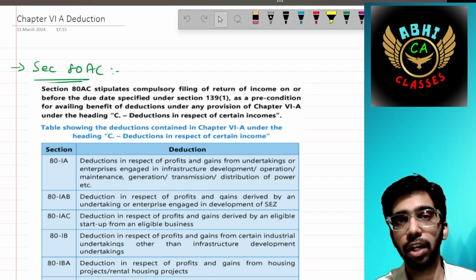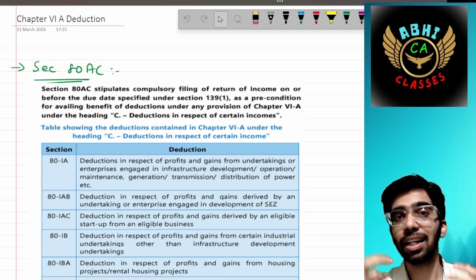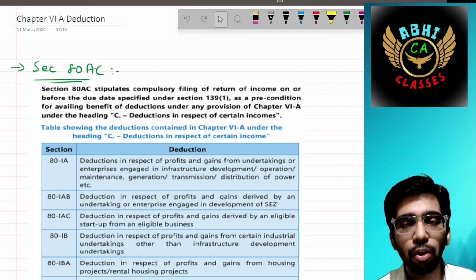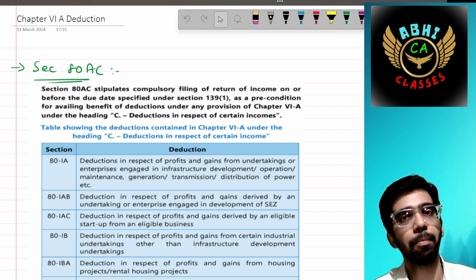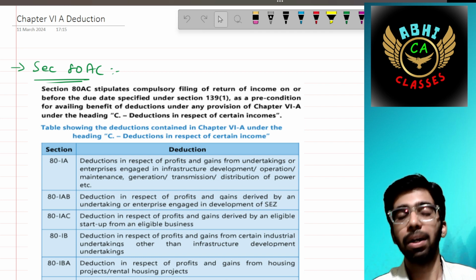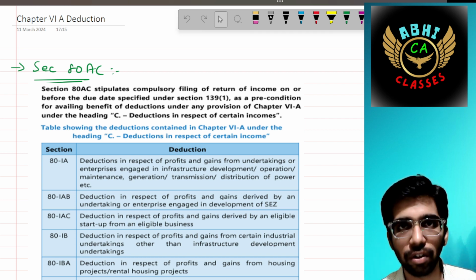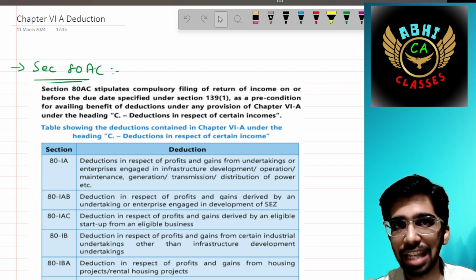We have completed 5 heads of income. We have completed 3 chapters, that is 3.5 chapters of the income tax subject. Then we are going to complete the next important chapter, that is Chapter VI-A, deductions. That is chapter number 6 in your study material, but it is very important and hence I am taking it up now itself. The deduction chapter, that is Chapter 6A deductions.